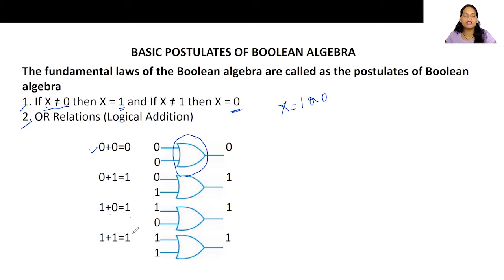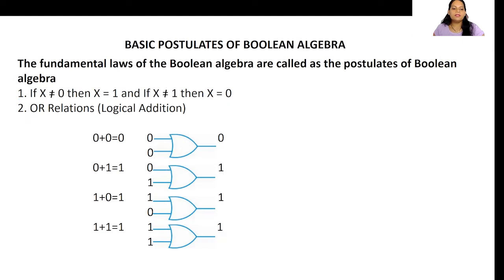I hope you're finding it easy because we have learned this already in the OR operator. Okay, so we are giving 0 and 0 as input for an OR gate and we are getting 0 as output. And if we give 0 and 1 as input to an OR gate, we will get 1 as output. Because in an OR operator, you remember, whenever either one variable of a Boolean expression has a value 1, then the output for an OR operator will always be 1. So here we are giving 1 and 0, still we get output 1, and 1 and 1 we are getting 1. Okay, so these are very basic, very simple rules of Boolean algebra.